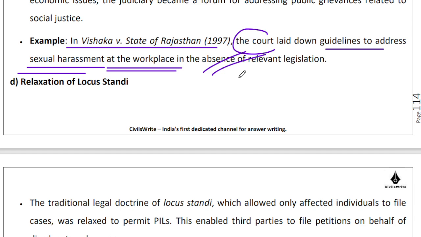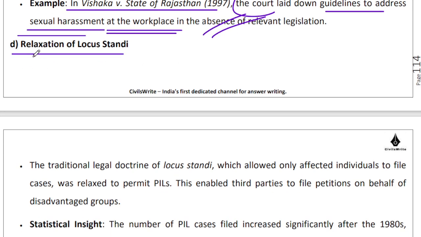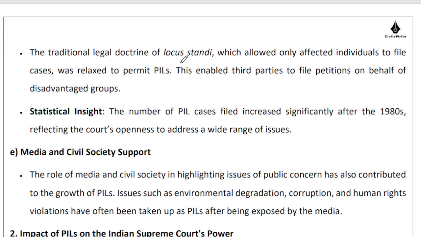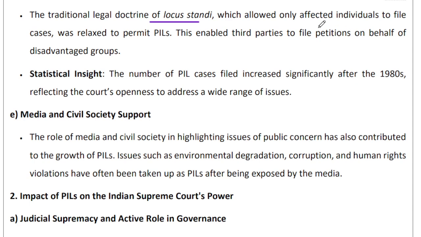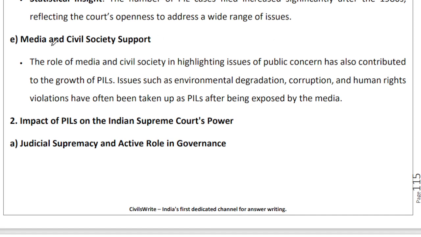So the court stepped in. Relaxation of locus standi, meaning that I am not exactly involved in this particular matter of yours, yet if I am concerned enough, then I can file a PIL and let's see where the case goes, right? The traditional legal doctrine of locus standi says that only affected individuals can file a case. I may not be an affected individual directly, but I am watching it, hearing about it, I am pained, and if I am pained enough to file a PIL, so be it. So as a third party, I can file a petition on behalf of disadvantaged groups, right? So that's good.